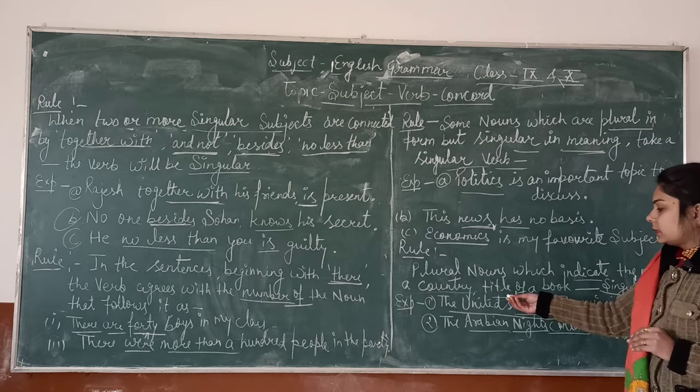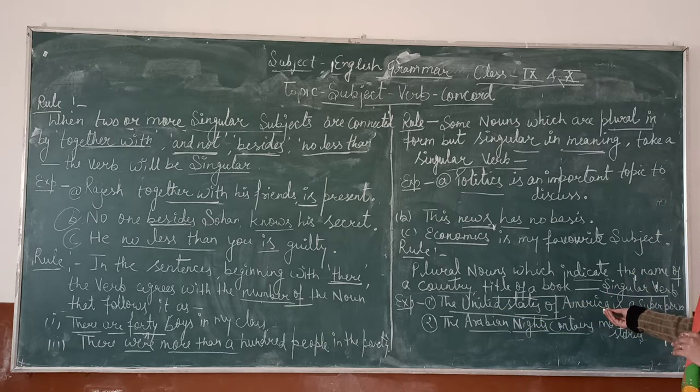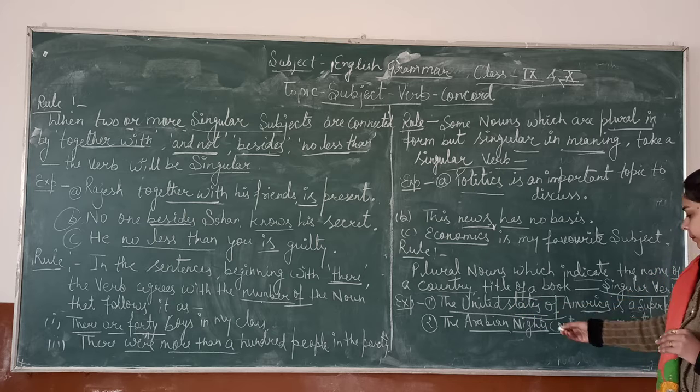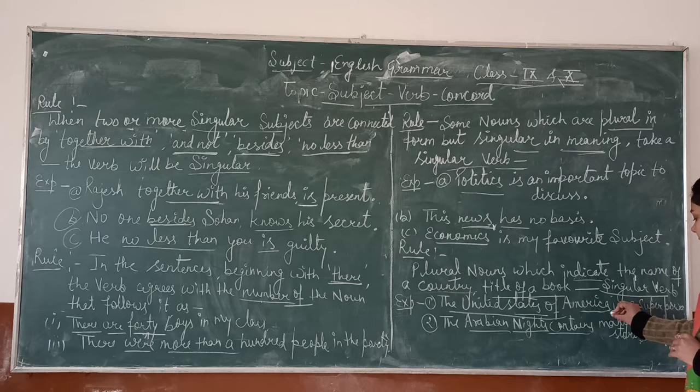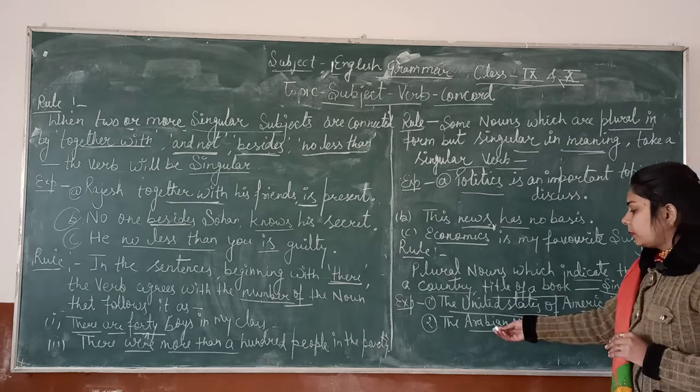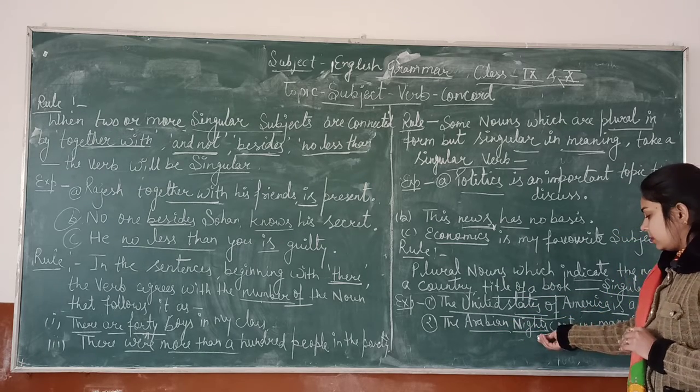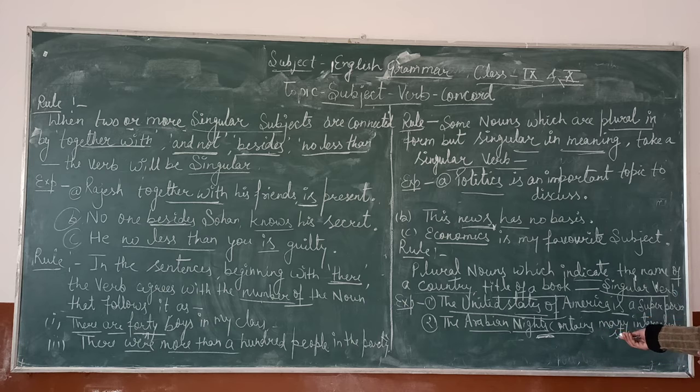Okay students, the United States of America is the name of a country, so we have to use a singular verb here. Next, title of a book, for example, The Arabian Nights contains many interesting stories.